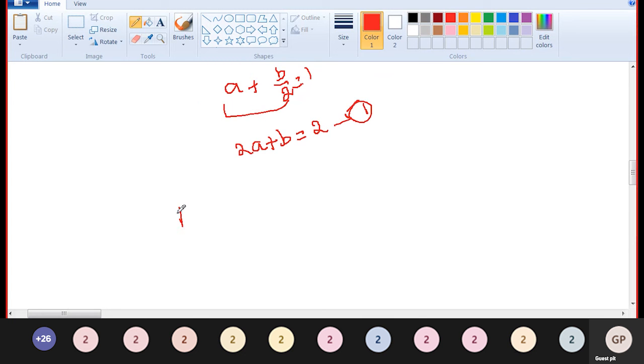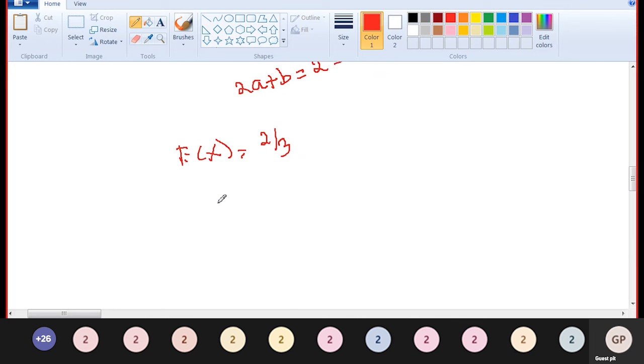What is the next one? The expectation of x, E of x, is given as 2 divided by 3. So the integral over 0 to 1 of x into (a plus bx) dx is equal to 2 by 3.